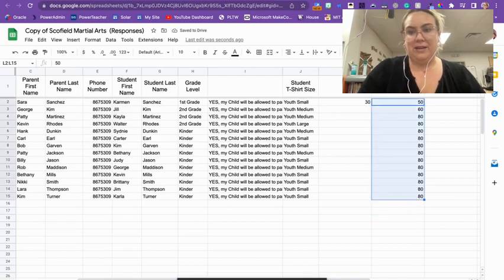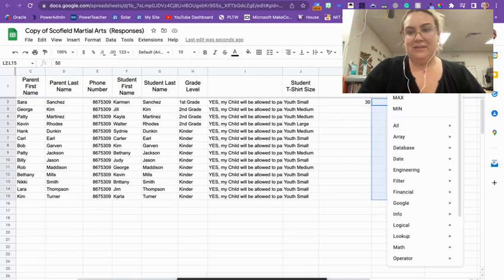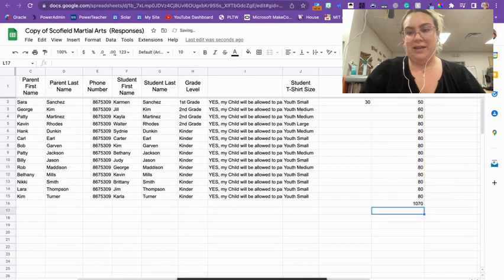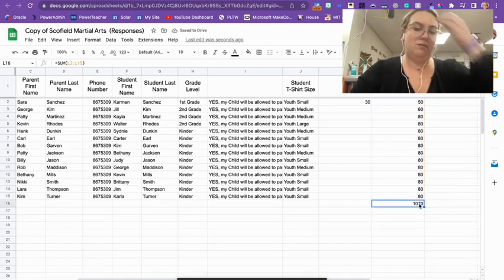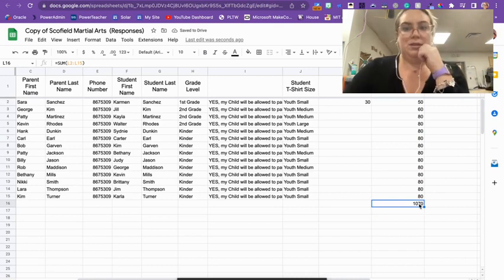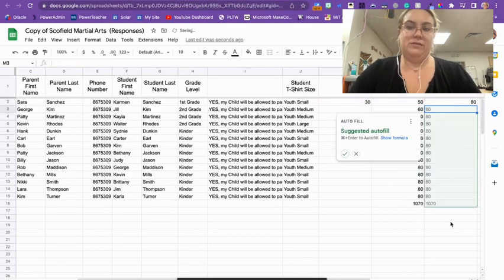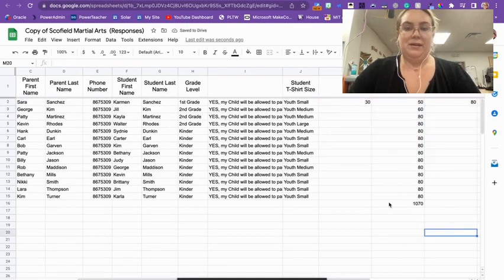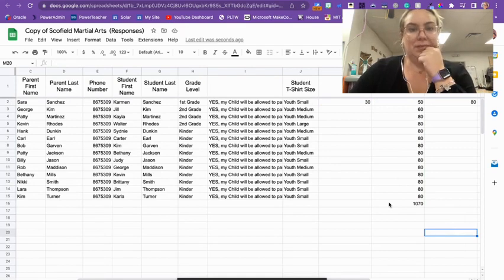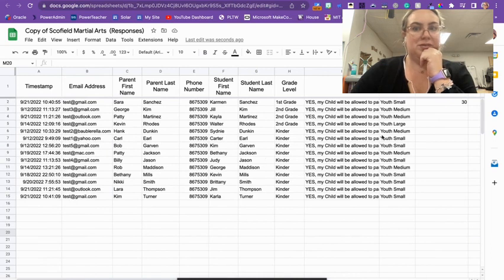You're going to highlight it, go up here and hit functions and hit sum, and then hit enter, and it's going to show you the total amount that you're getting right there. You can also sum it horizontally if you want to. I really don't think you're going to be using this for anything else. There you go.